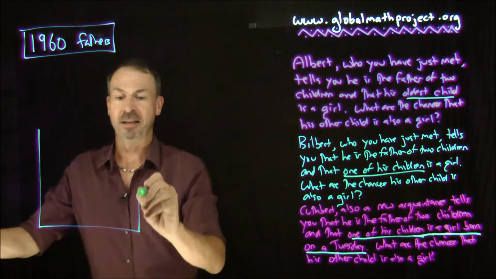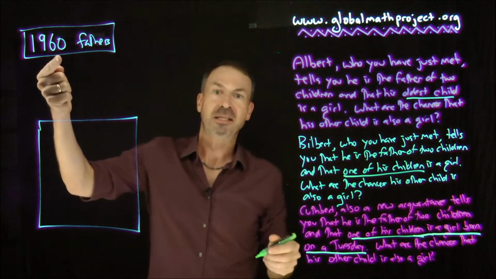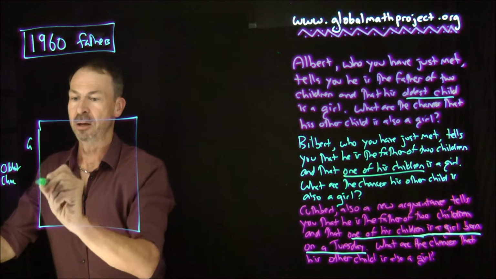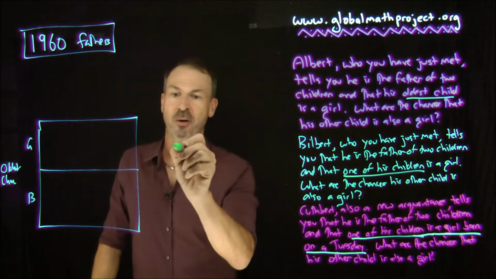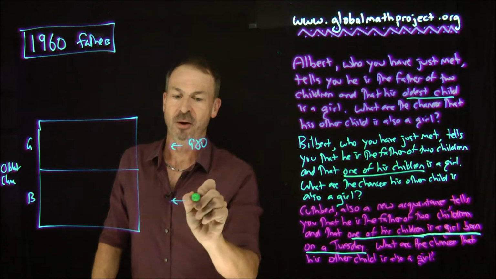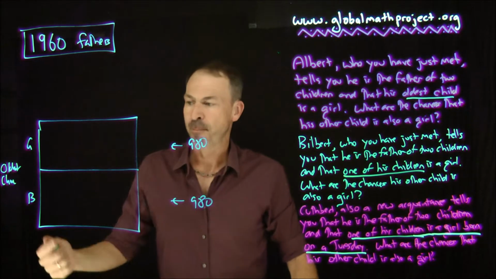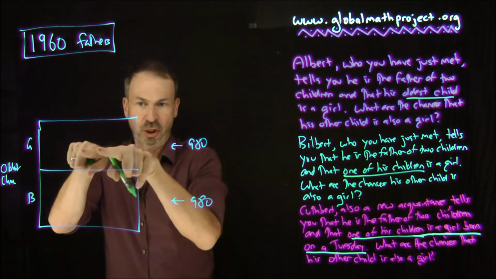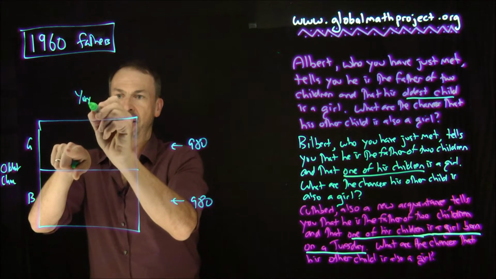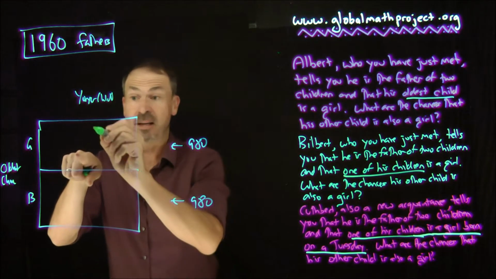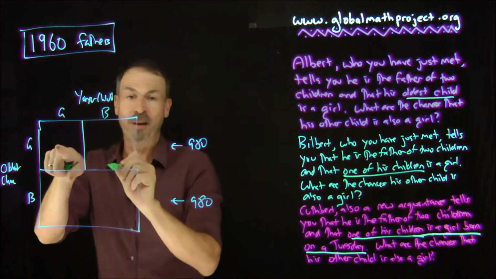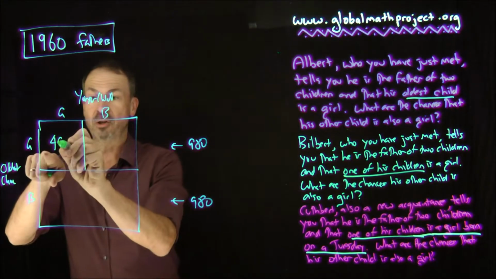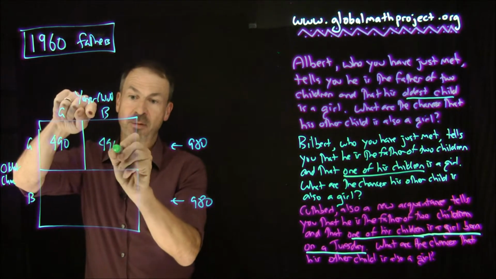So in ideal circumstances, amongst 1,960 fathers, half of them will have the oldest child being a girl, and half will have the oldest child being a boy. In fact, it would be 980 of them with girls as oldest child, and 980 with boys as oldest child. Now, amongst these 980 with girls as oldest child, the younger child could either be a boy or a girl. We believe half and half. So this 980 splits into 490 with second child a girl, and 490 with second child a boy.